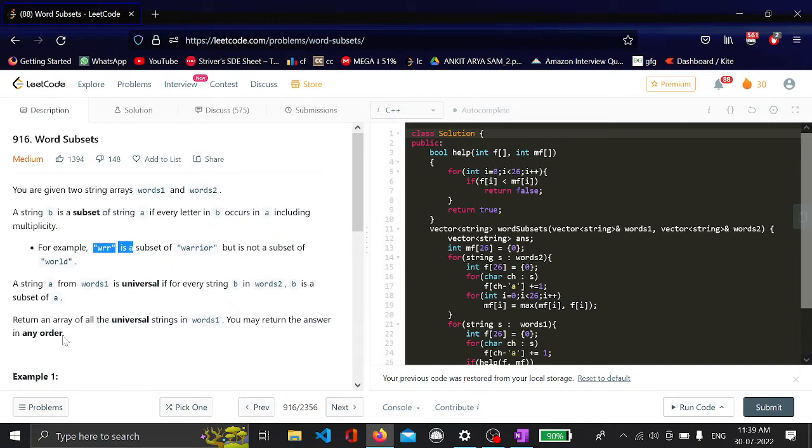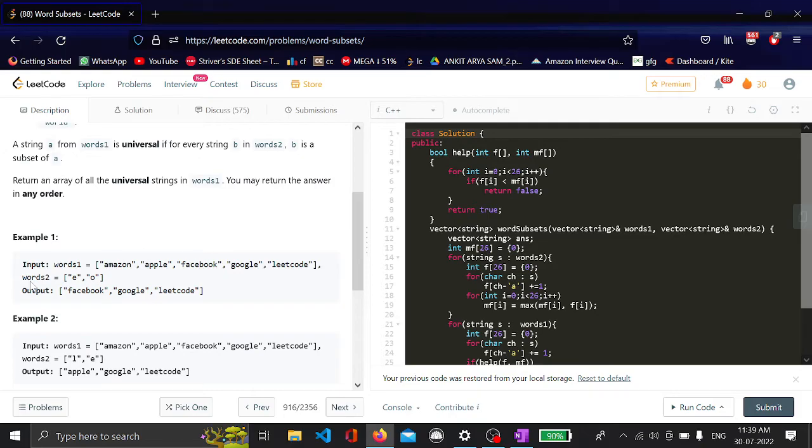A string A from words1 is universal if for every string B in words2, B is a subset of A. Return an array of all the universal strings in words1. You may return the answer in any order. This means we have to extract strings A such that every B is a subset of A. So see, in the first example you can see E and O.